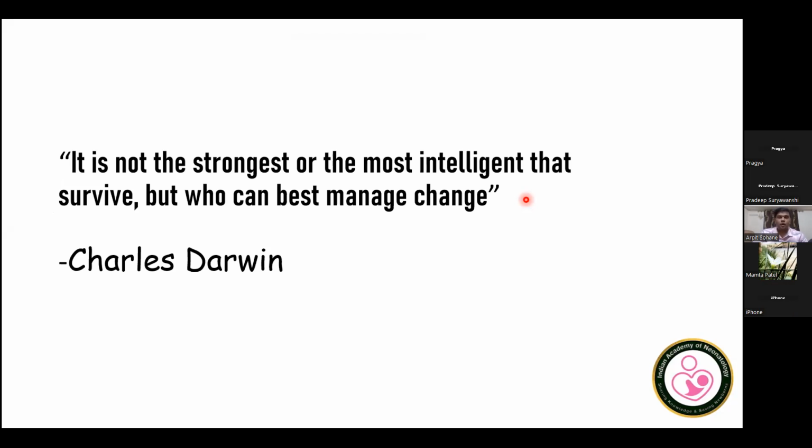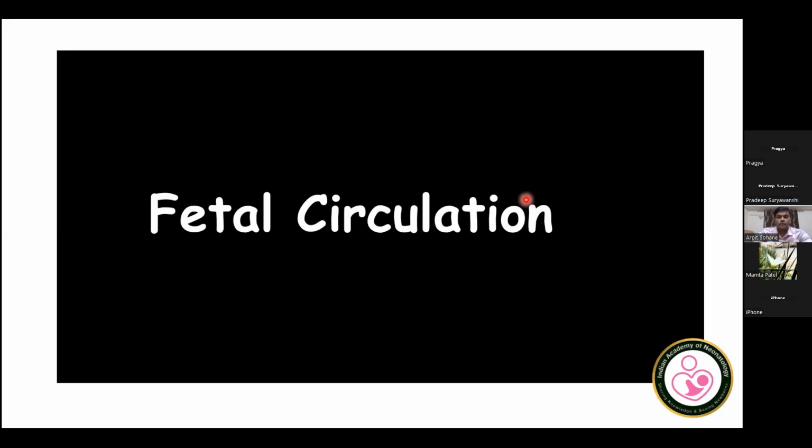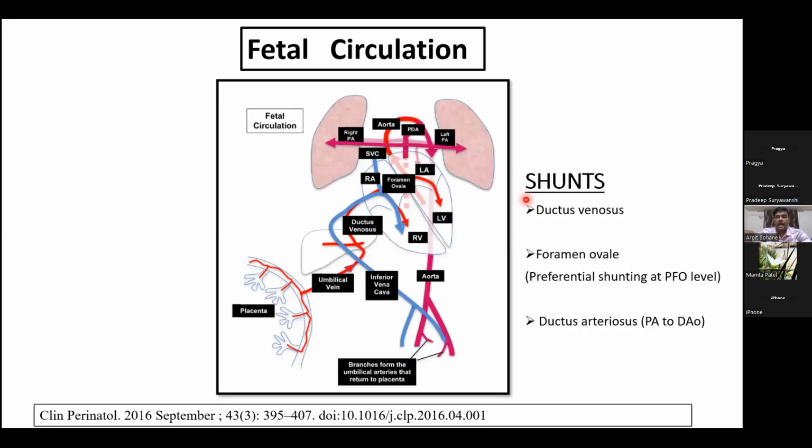So I want to start my talk today by quoting Charles Darwin, who said, "It is not the strongest or the most intelligent that survive, but those who can best manage change." So transition is probably the most important and crucial phase in the newborn. To understand transitional circulation, let us first review the fetal circulation. In adults, the circulation is in series and both ventricles contract to provide the systemic output. The condition is not the same in the fetus because of the presence of various shunts.